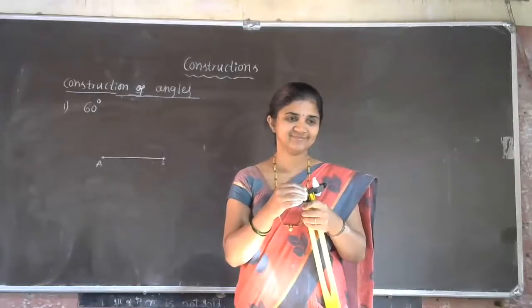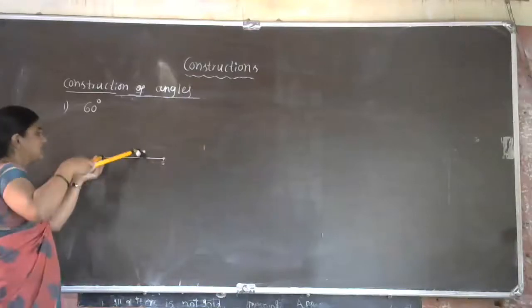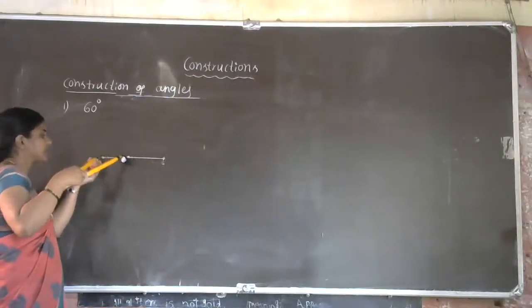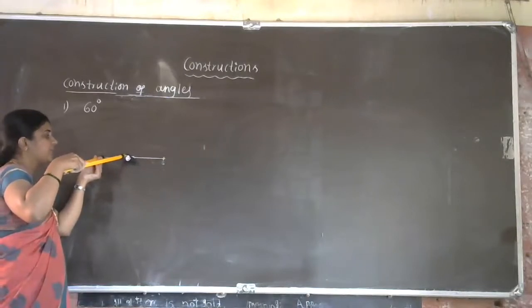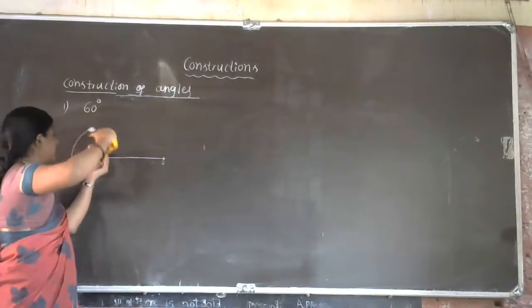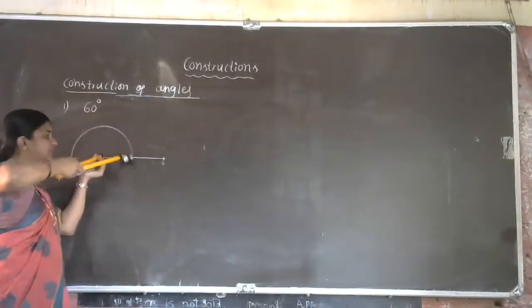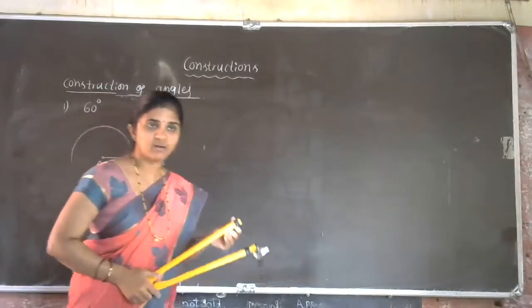Mataji, from the point of line segment AB, we have to draw a semicircle. Yeah, semicircle. Next step is semicircle, right now. So we have to draw one semicircle from A point. So let us draw one semicircle for any measurement, okay? For any radius, like this. Semicircle in the sense half of the circle. Got the idea of this one?